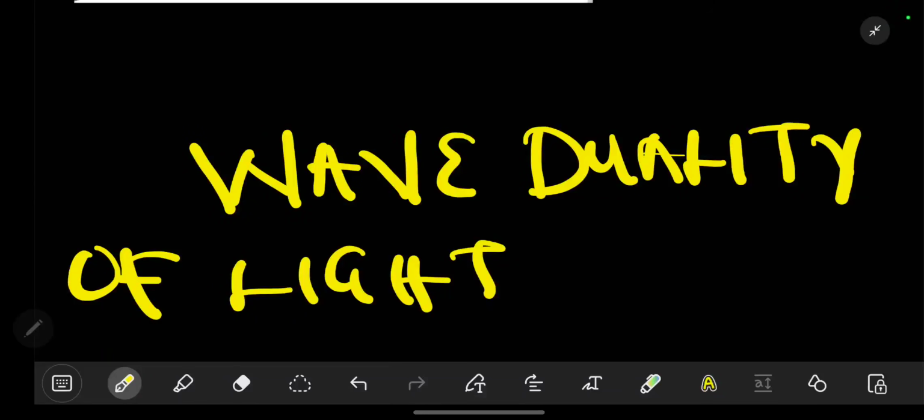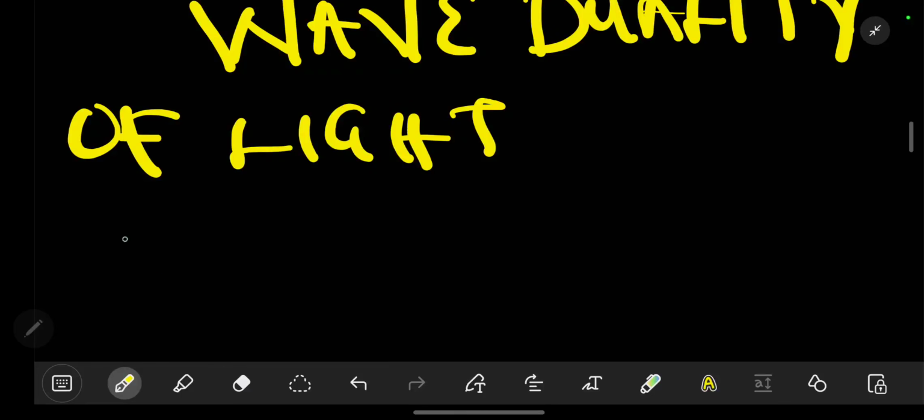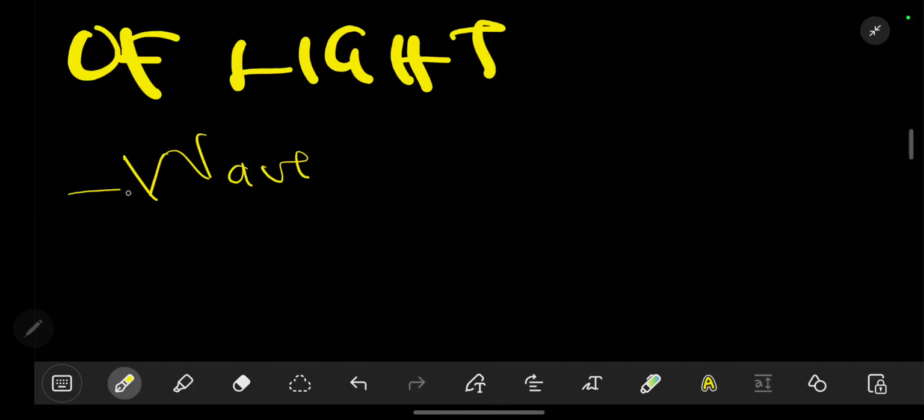So here today we are looking at the wave-particle duality of light. So what is it? This is simply an explanation of how light behaves as a wave and also as a particle. So let's begin with how light behaves as a wave.